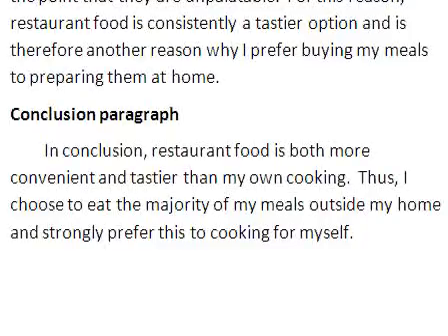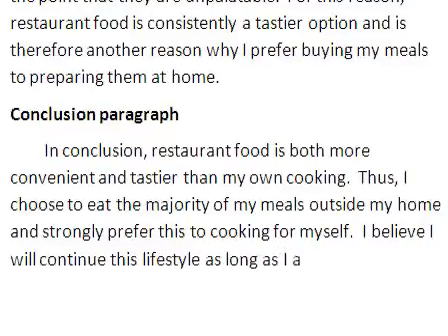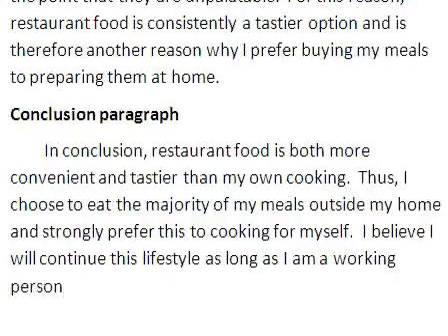So I believe I will continue this lifestyle as long as I am a working person. Not the greatest conclusion I've ever written, but I'll take it.